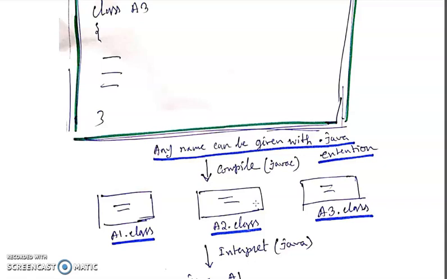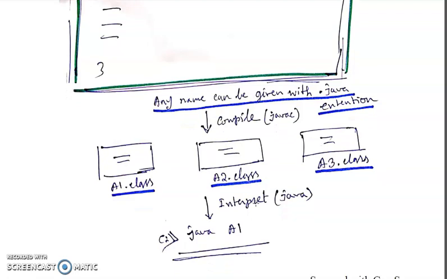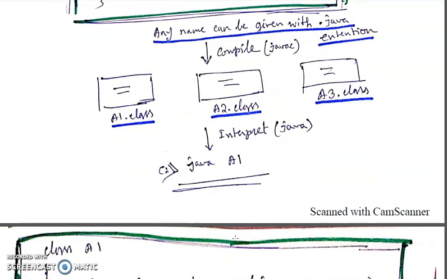So after compilation you will get three class files, A1.class, A2.class and A3.class, and then you have to interpret with the Java interpreter, and that time you have to write java A1, because within this class you have written the main method. So at the interpretation time you have to write java A1. I think your concept is clear.